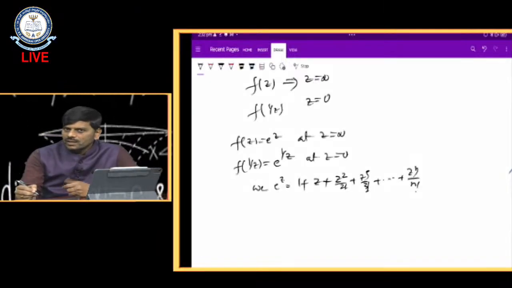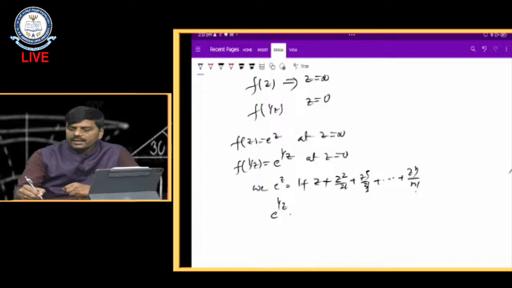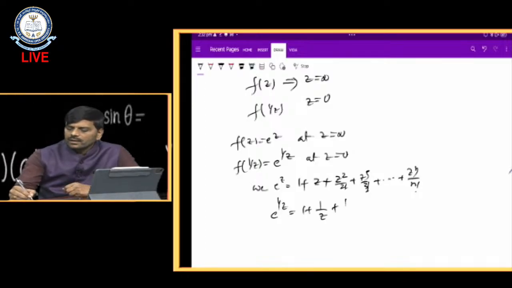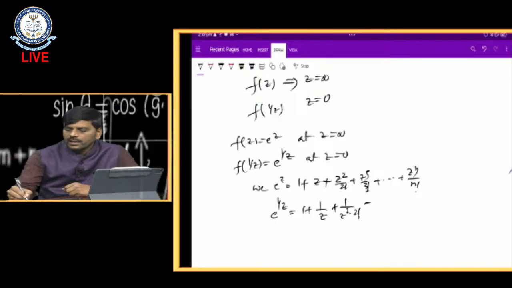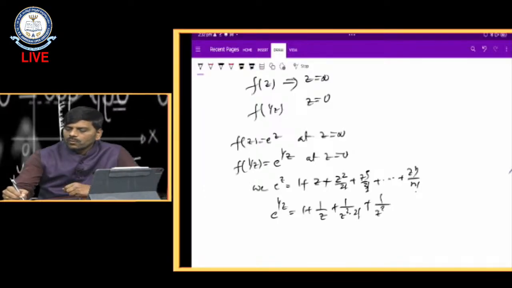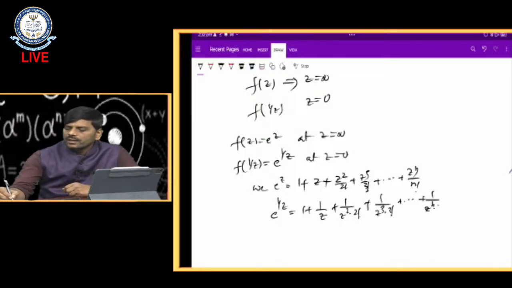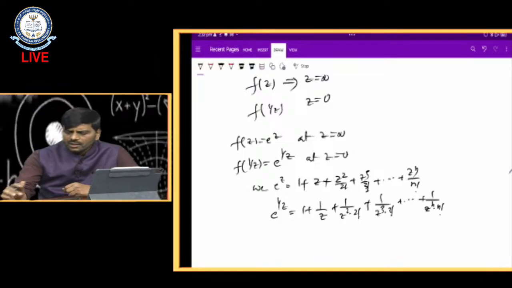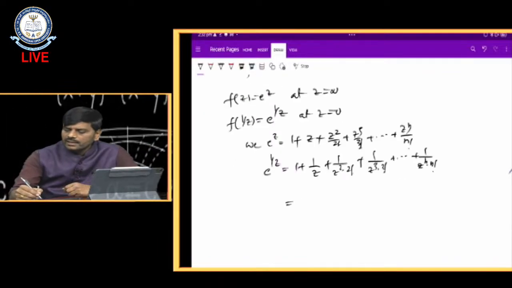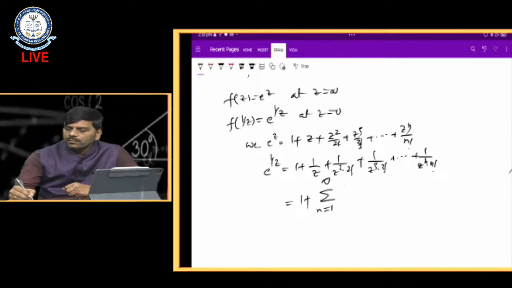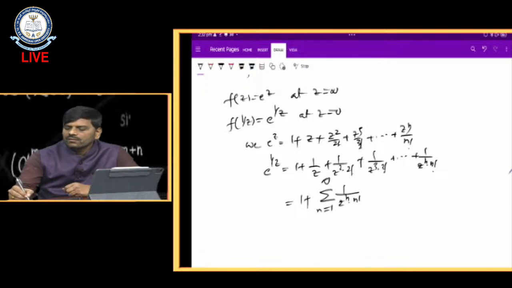Instead of z, we substitute 1 by z, that is 1 plus 1 by z plus 1 by z square into 2 factorial, plus 1 by z cube into 3 factorial, and so on, up to 1 by z power of n into n factorial. This can be written as 1 plus summation n equals 1 to infinity of 1 by z power of n into n factorial.